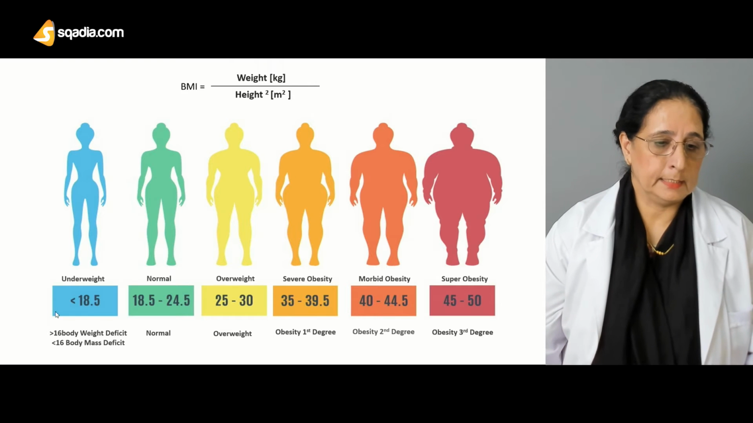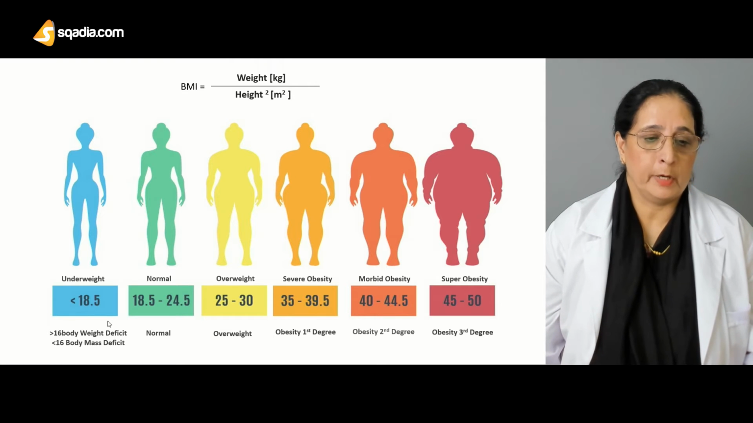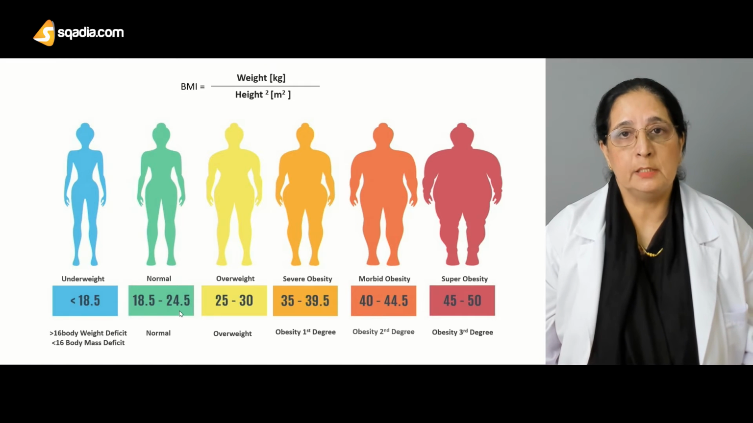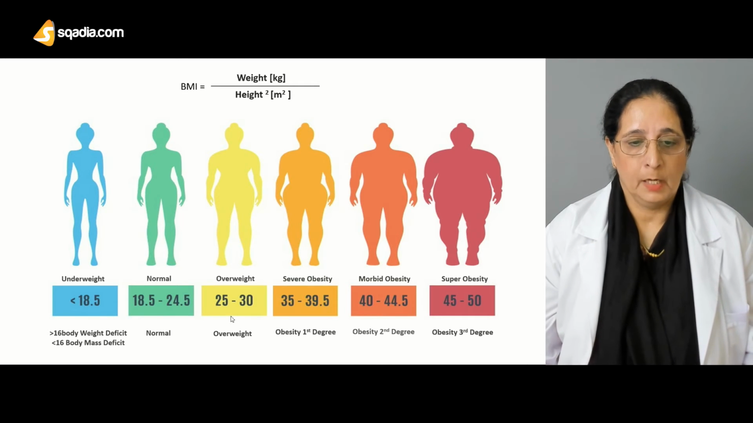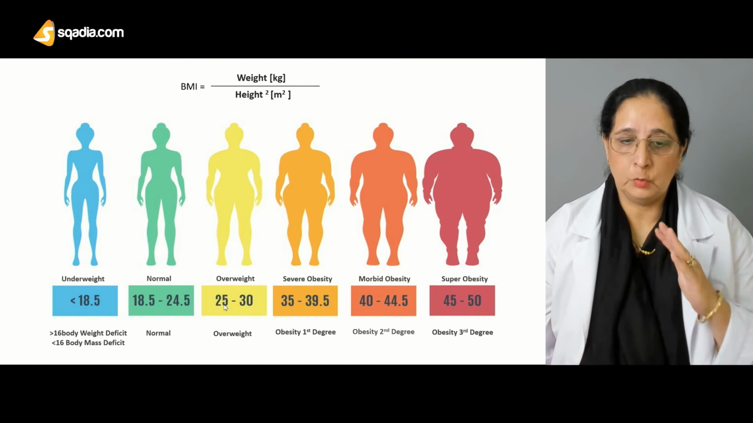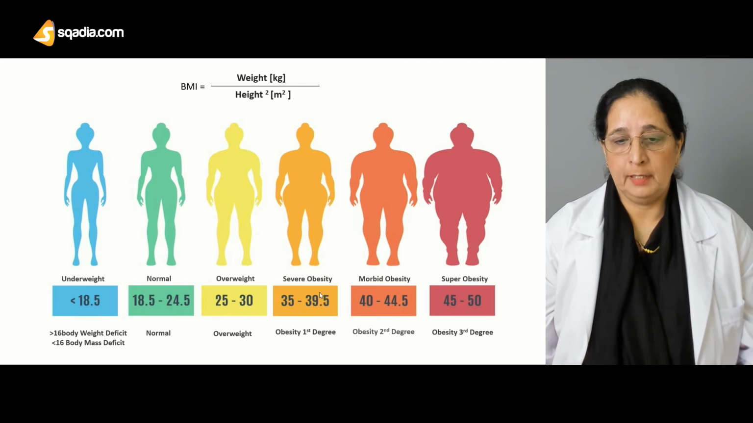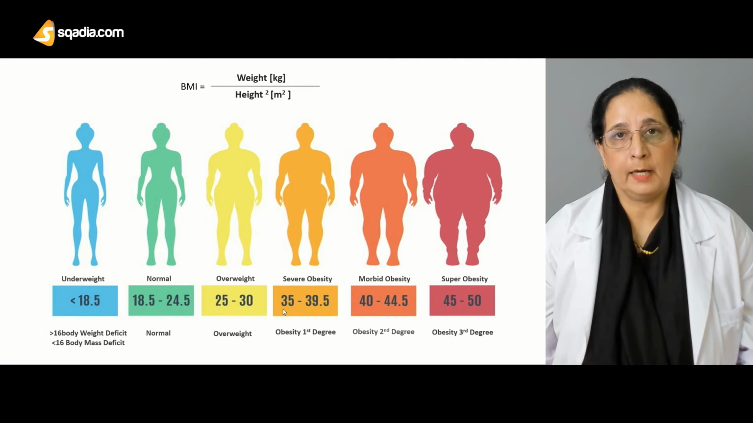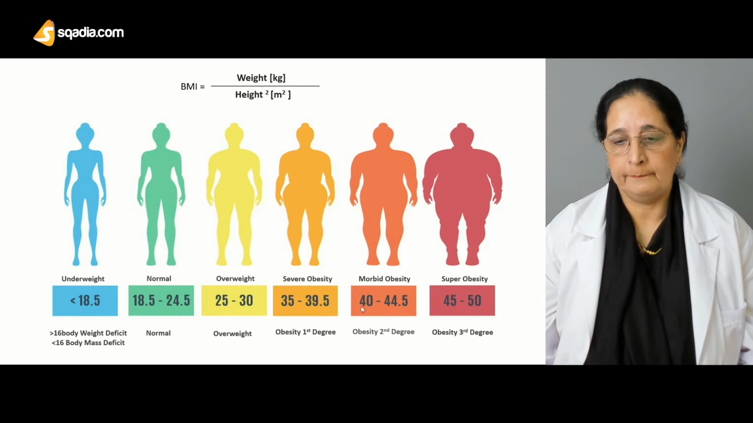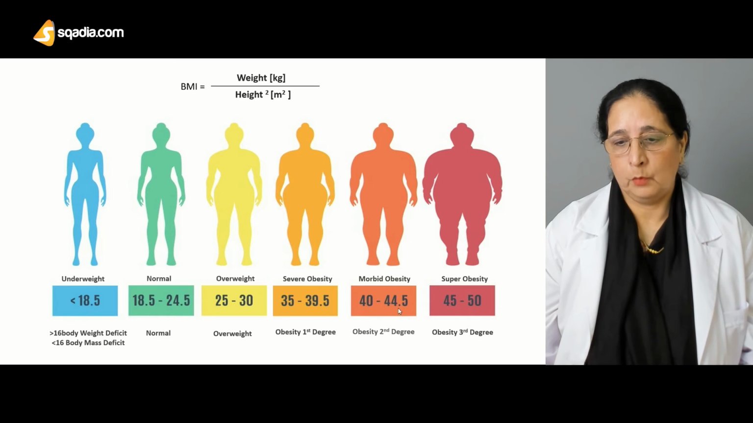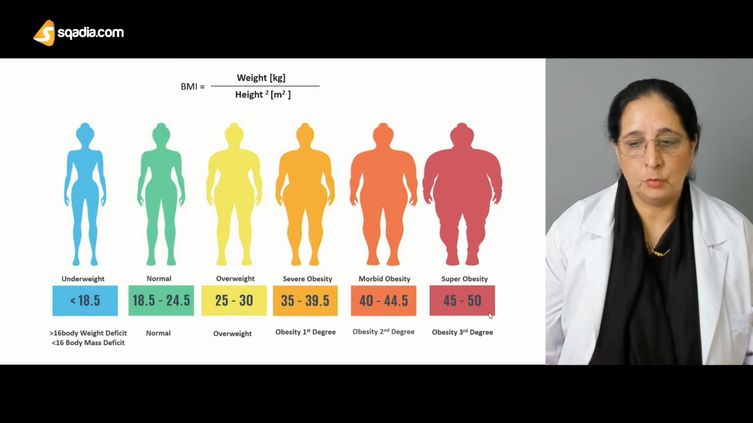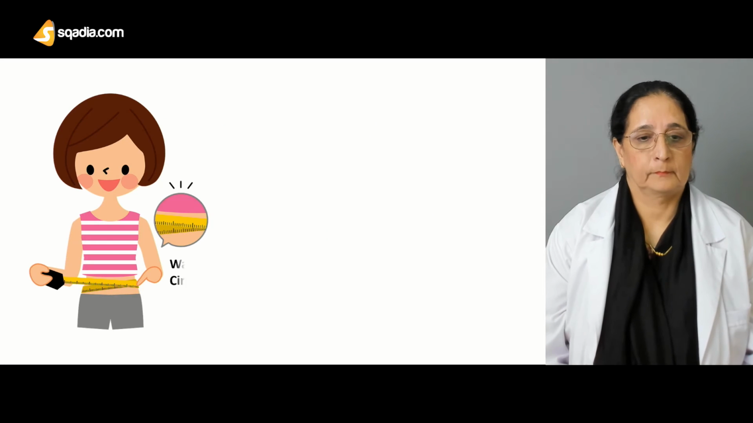Underweight is less than 18.5. Normal BMI is 18.5 to 24.5. Overweight is 25 to 30. Severe obese is 35 to 39.5. Morbid is 40 to 44.5, and super is 45 to 50.